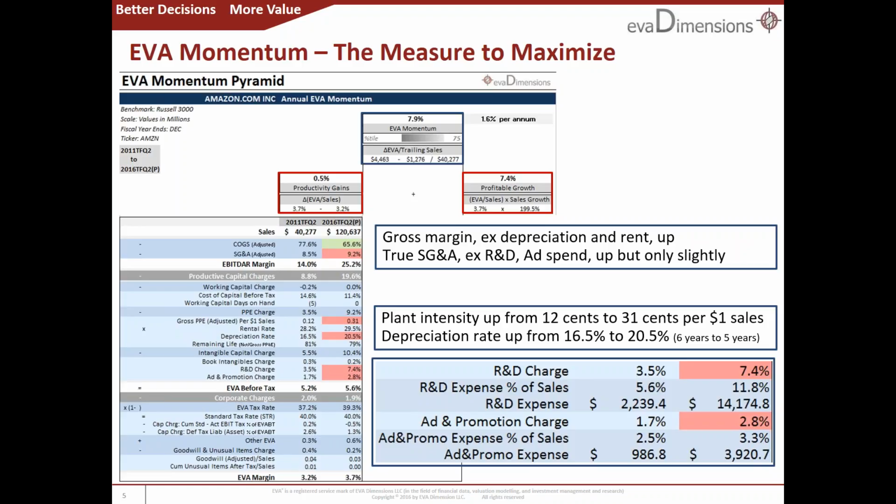So let me sum up by saying that the EVA margin schedule is a clearly superior and simpler way to analyze, benchmark, and improve business model productivity, and that EVA momentum should be every company's most important planning goal and planning diagnostic tool, as well as the focal point of quarter-to-quarter management reviews.